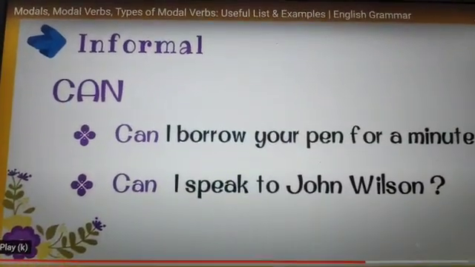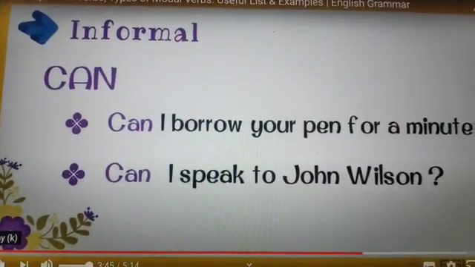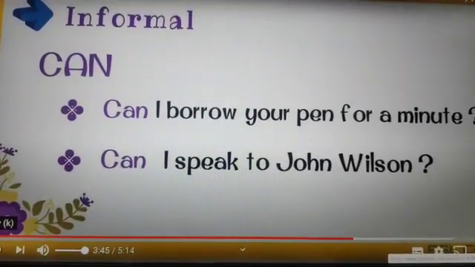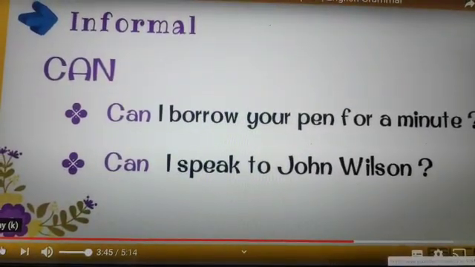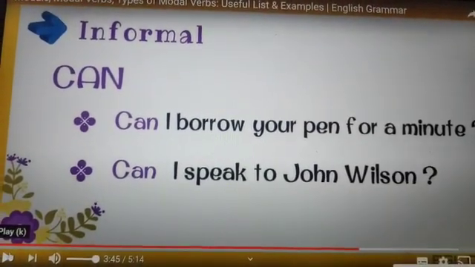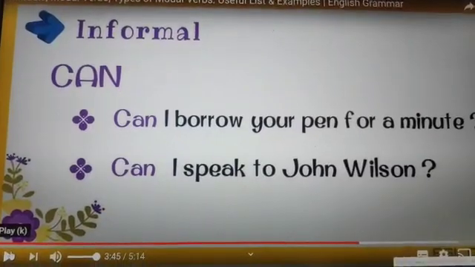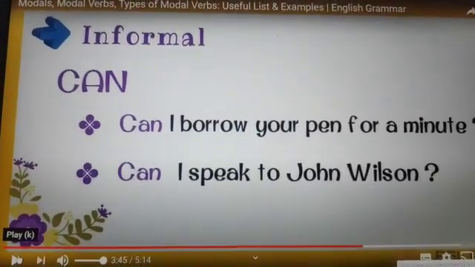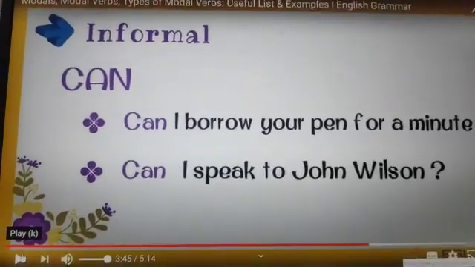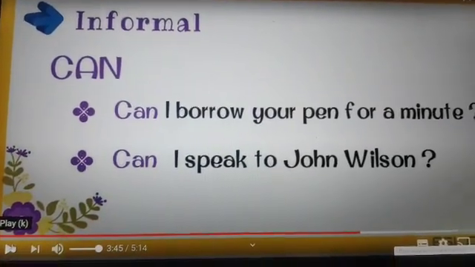As I have already told you, can is used for the informal situation, when we talk to our friends, to our family, or to a person whom we know very well. Then in that situation we can use can for asking permission. Can I borrow your pen for a minute? Can I speak to John Wilson?